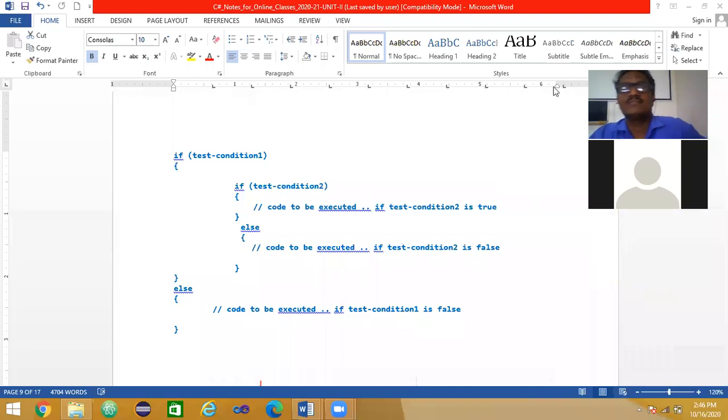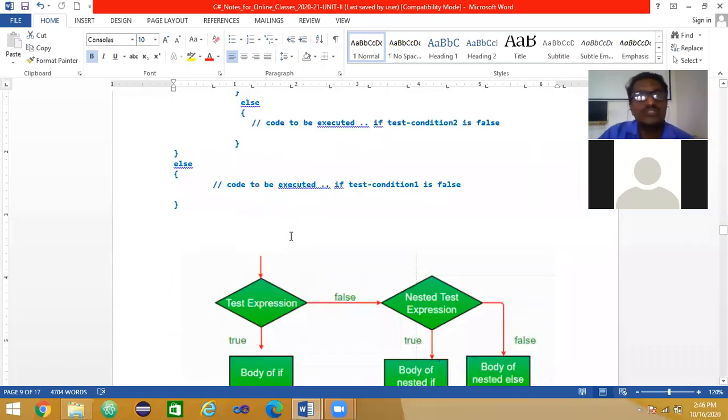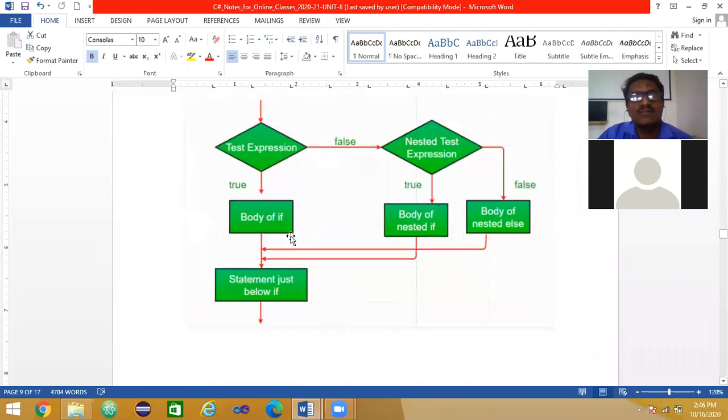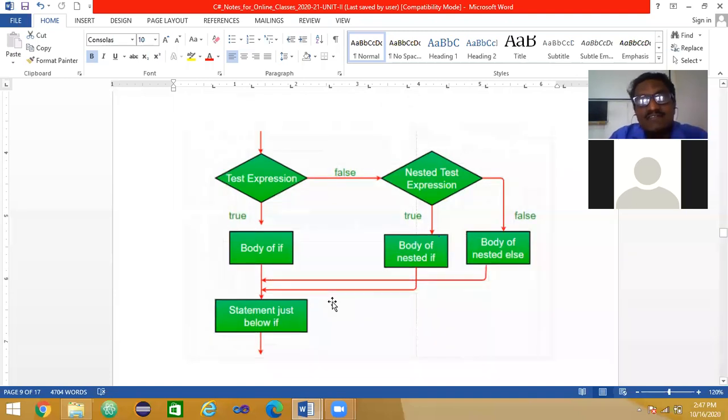Yes, sir. Okay, done. Okay, we'll carry on with another decision making and branching. Before we go on to the next, here is the flow chart. You can make slight changes here. If you find it quite complicated, you can make it easy by searching on the internet or something. Now this is the nested if flow chart.